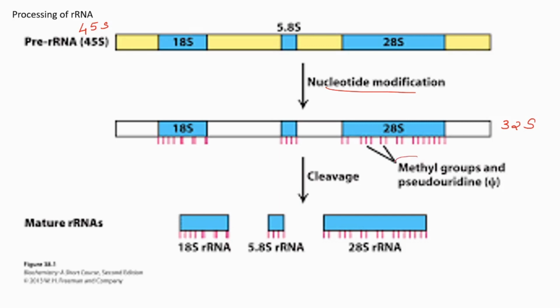Modification means what I already told you in the former slide: the addition of methyl groups and the conversion of specific uridines to pseudouridine by specific enzymes. We can see that modification in this image also. Then it undergoes further cleavage and attains the final form of three different rRNA transcripts: 18S, 5.8S and 28S rRNA. We can very clearly see the altered, modified bases here along with the final transcript.